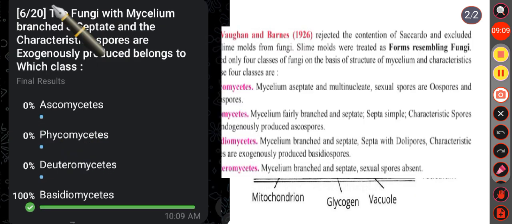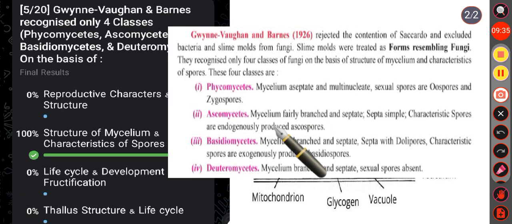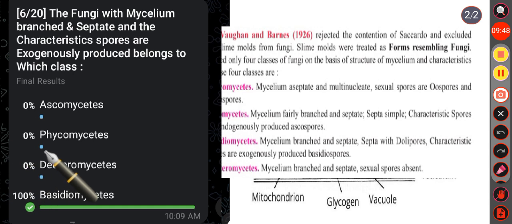Then next question, the fungi with mycelium branched and septate and the characteristic spores exogenously produced belongs to which class? Option A, Ascomycetes, option B, Phycomycetes, option C, Deuteromycetes, option D, Basidiomycetes. Here the correct answer is option D, that is Basidiomycetes. We just discussed that in Basidiomycetes, mycelium is branched and septate, septa with dolipores. Characteristic spores are exogenously produced basidiospores. Okay, so here the correct answer is option D.